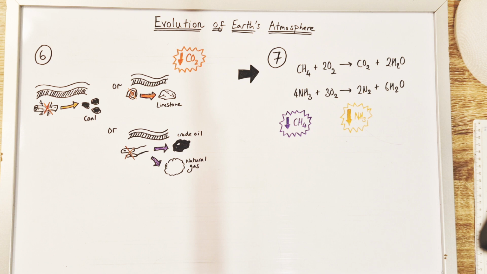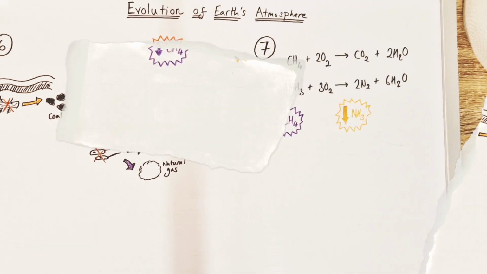Coming back to the importance of plants and algae, they have further helped to terraform and alter our atmosphere through creating so much oxygen. That oxygen can react with methane and ammonia in the atmosphere, undertaking oxidation reactions and converting the methane, for example, into carbon dioxide and water, and the ammonia into nitrogen and water, increasing the amount of nitrogen in the atmosphere, slightly increasing the amount of carbon dioxide, but also, importantly, decreasing the amount of methane and ammonia. And slowly but surely, the atmosphere creeps closer and closer to the modern composition that we are all much more familiar with and live in.